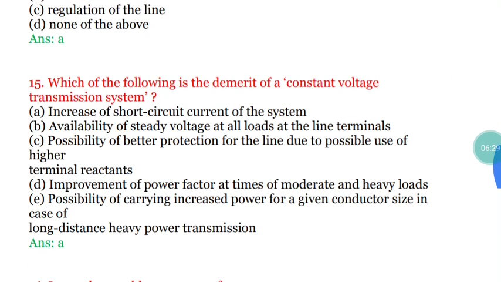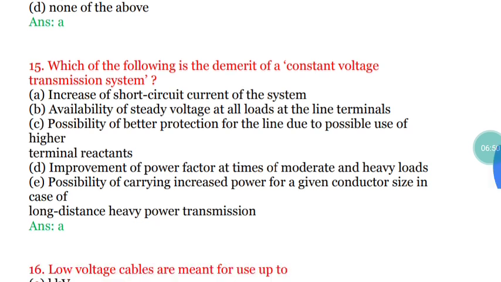Question number 15. Which of the following is the demerit of a constant voltage transmission system? What is the disadvantage or demerit of a constant voltage transmission system? The correct answer for this is increase of short circuit current of the system. It increases the short circuit current of the system. That is nothing but a demerit of a constant voltage transmission system. Option A will be your right answer.